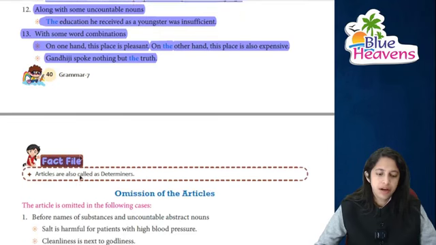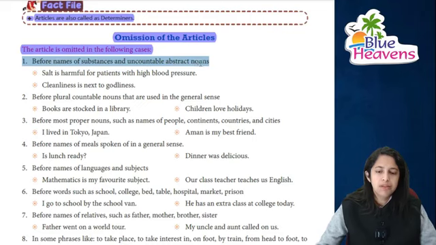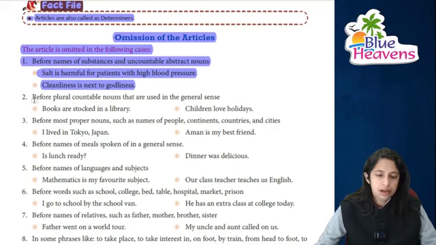There is a fact file that articles को हम determiners भी बोलते हैं. Omission of the articles, कहाँ पे आपको article नहीं लगाने हैं. Article is omitted in the following cases: before the name of a substance, and of course before the uncountable abstract noun. जैसे salt is harmful for the patients जिनका high BP रहता है, उनको salt नहीं देना चाहिए. Cleanliness is next to godliness, right.